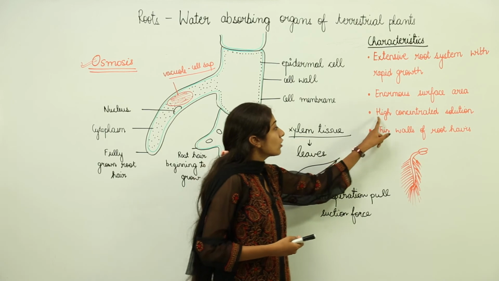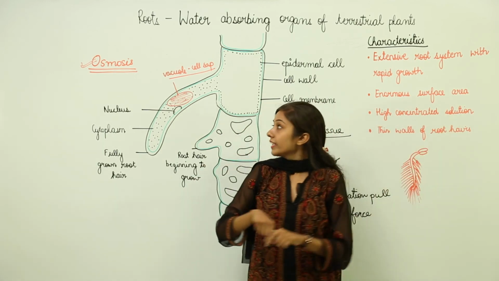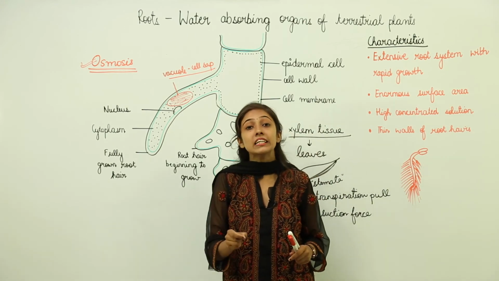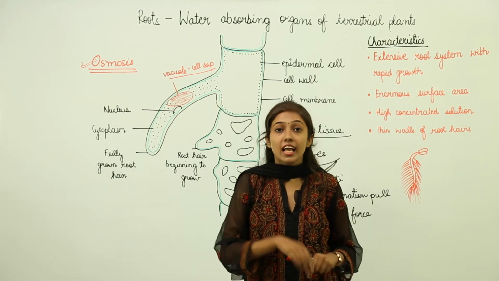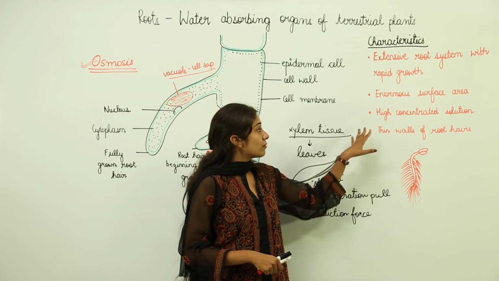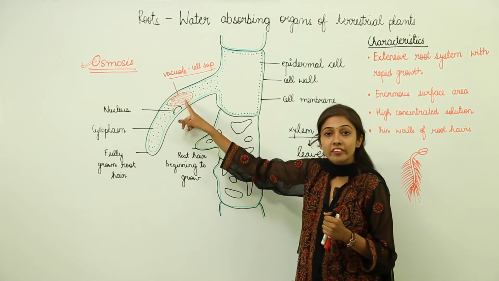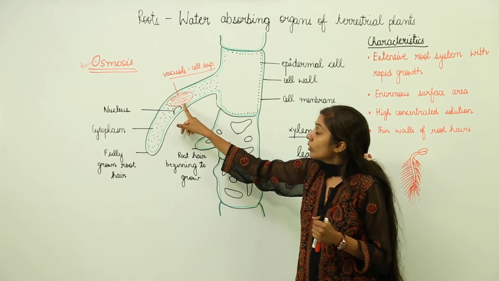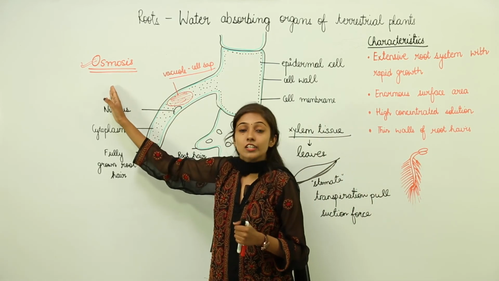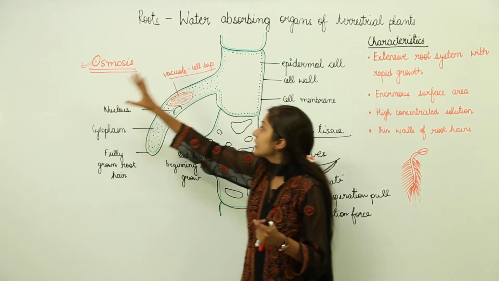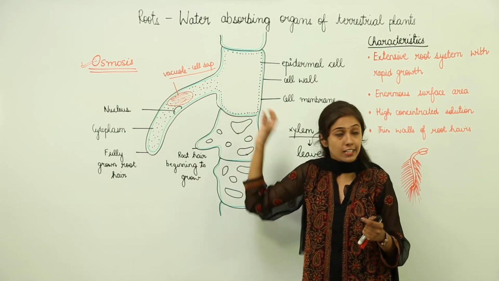Then they have a highly concentrated solution. I told you that the vacuoles contain cell sap. Cell sap contains dissolved salts, and these dissolved salts reduce the concentration of water inside the root cells. So the process of osmosis can occur, by which there is movement of water from outside, from the soil, to inside these cells, right.